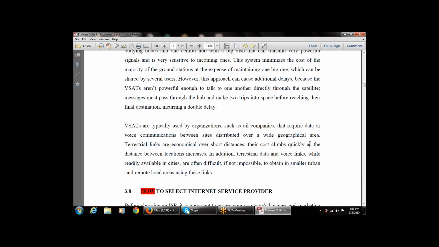So VSATs are generally used by large organizations such as oil companies that require data or voice communication. That is, data is available, voice is also available, and it is very economical. It is very cheap in cost whenever I want to distribute over a wide geographical area.